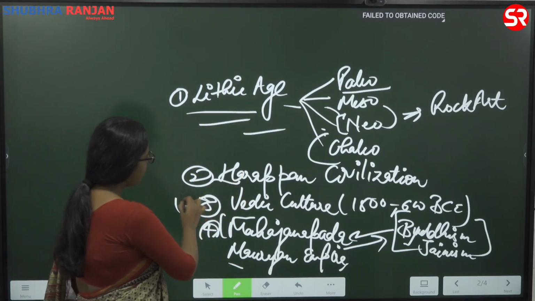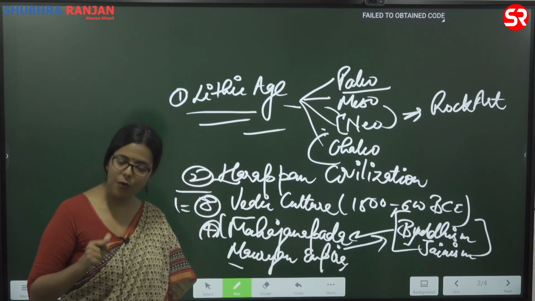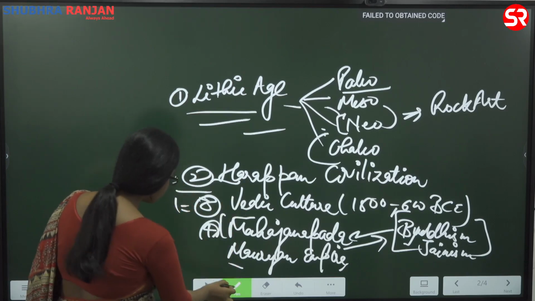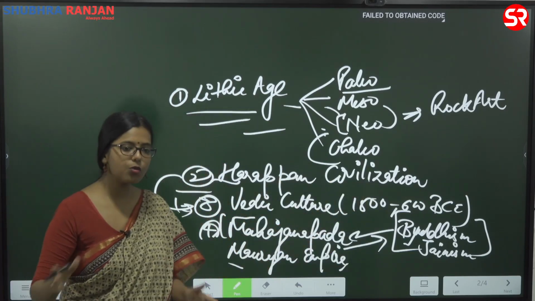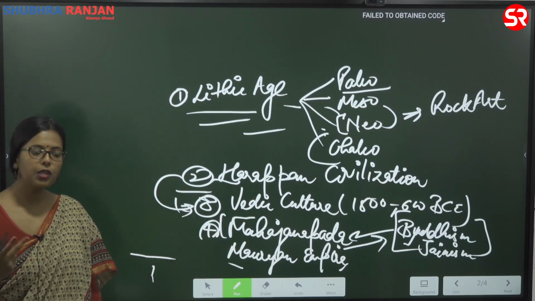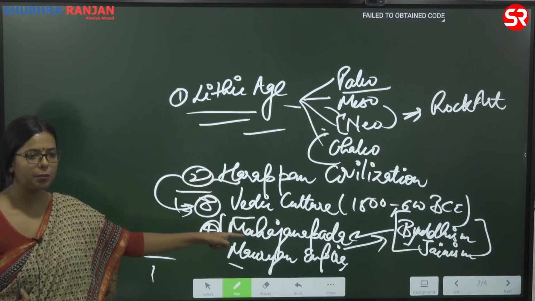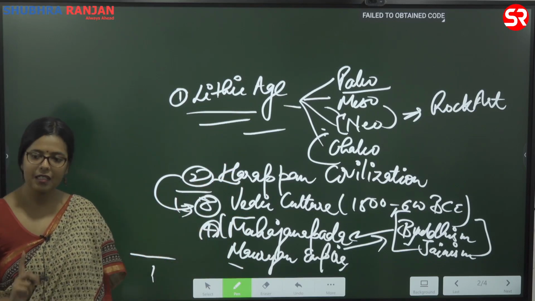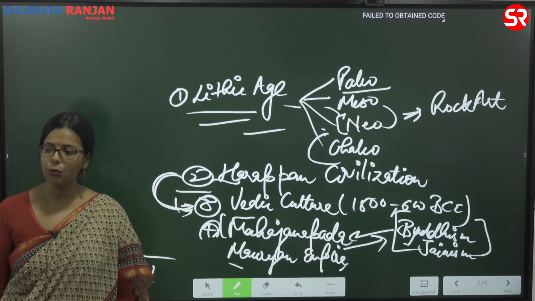Okay, coming to Harappa. This area is very important for prelims as well as for mains. Here what do they ask you? Sometimes they compare both these areas. What is the difference or similarity between Harappans and Vedics? So here what do you need to know? You need to know the key characteristics of Harappans as well as Vedic people, so that you can compare the details which have been given there. That is one thing that is asked in prelims, the comparison of Harappans and Vedics.